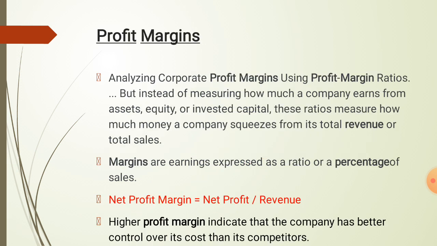Next is the profit margin. Margins are the earnings expressed as a ratio or percentage of the sales. The net profit margin is equal to net profit divided by revenue. A higher profit margin indicates that the company has better control over its costs than its competitors.